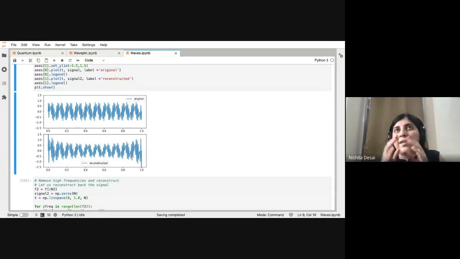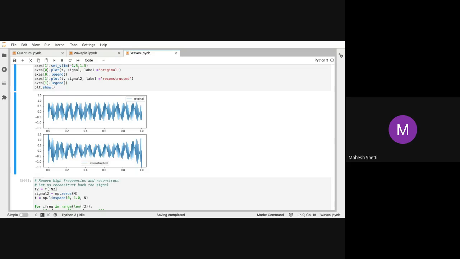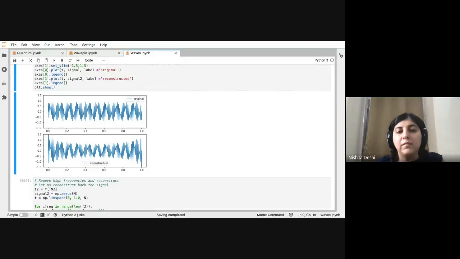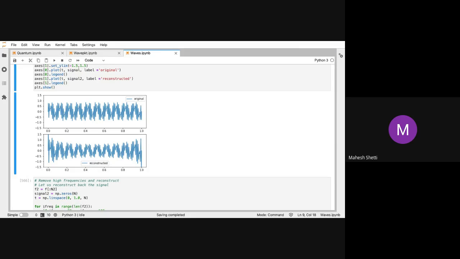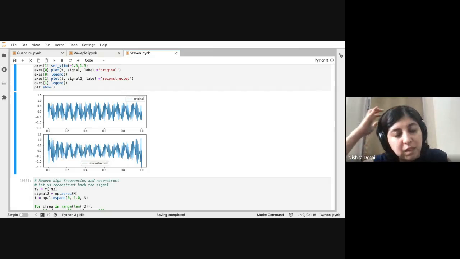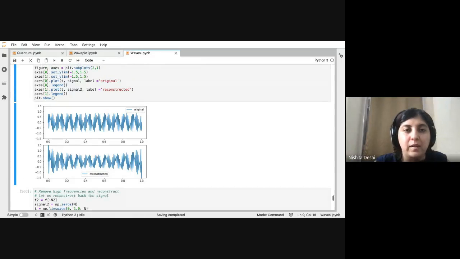A Fourier transform gives you components for all different values of frequencies, right? In principle, it should go from 0 to infinity. But if you have a small time sample, then you can only go faithfully from 0 to 1 by t. Can we also say that when the signal is abruptly stopping, any abrupt change is like very high frequency components, so that kind of noise is added? Yeah, sure, of course. That is also another thing you can think of.